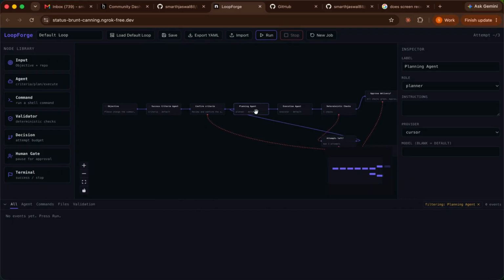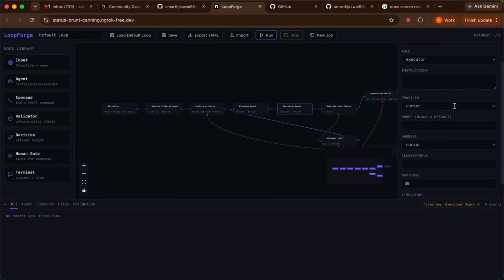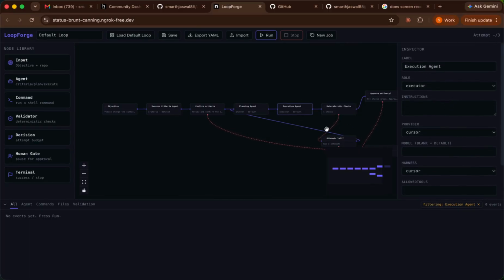So now comes the planning criteria. Based on the criteria that has been provided by the criteria agent, it will plan how to execute that whole scenario. This is our execution agent, which will be executing the whole code in our repository.